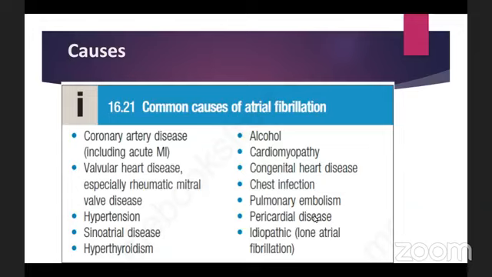So the last one, what is lone atrial fibrillation? Lone atrial fibrillation means atrial fibrillation without any cause, as it says, idiopathic. And there is a type of genetic predisposition that may be responsible. 50% of patients with paroxysmal atrial fibrillation and 20% with persistent or permanent AF have no cause and the heart is normal. These people have no underlying causes and the heart is structurally normal. So this is called lone atrial fibrillation. That's a lot of percentage, which is why I mentioned it in the top 5 causes of AF. And this usually occurs below the age of 60 years.